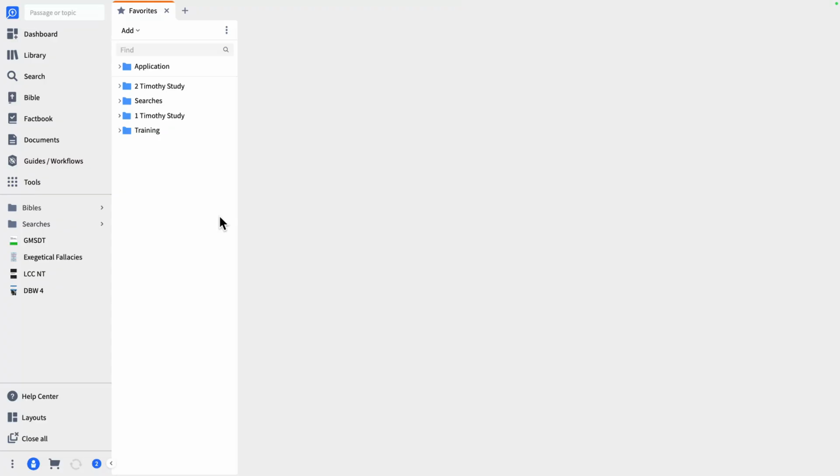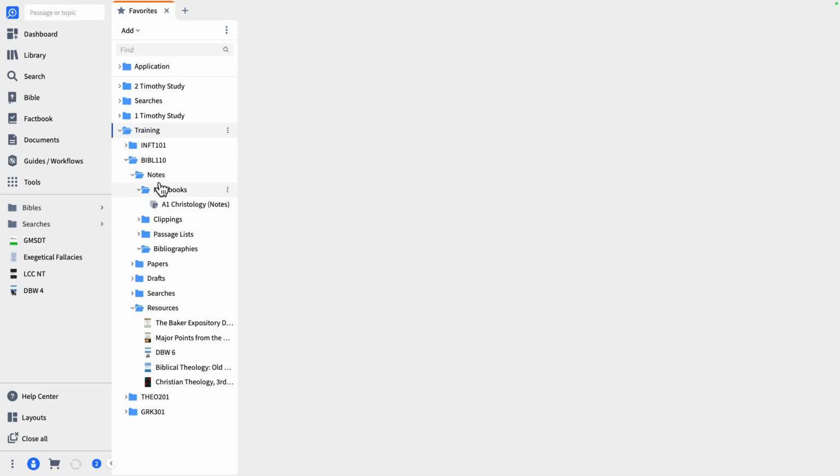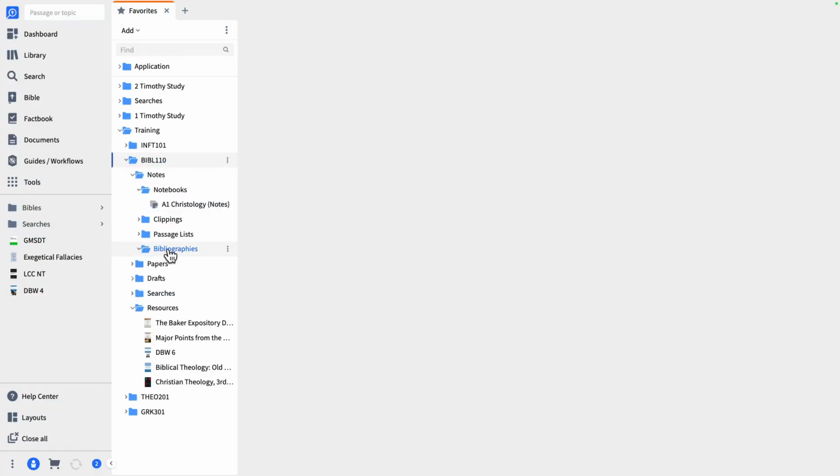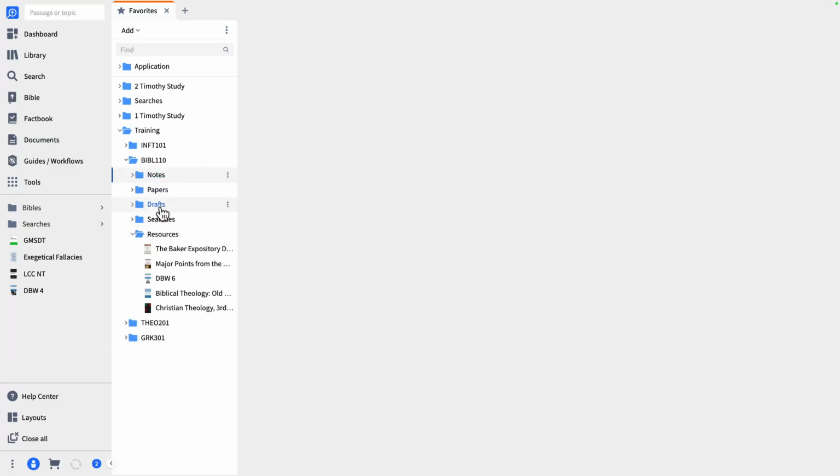Now, it could be you might have classes that you're taking. If you're in seminary and you want to divide them up, actually, I think I have some here. Training. There we go. So look at these different class titles here. So what I did here was I showed somebody how to create different folders. These I think of as folders in my file cabinet for a class that I was teaching. You could even go deeper and say, okay, here's where my notes are. Here's where my papers are, my drafts, my searches, my resources.